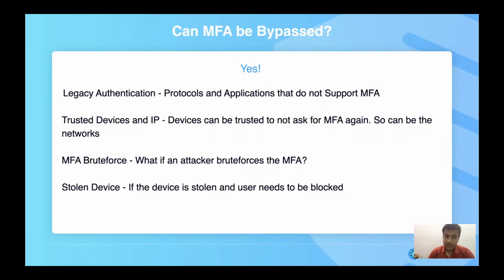The second is trusted devices and IPs. This is a risk, since if we have added trusted devices and IPs in our MFA settings, then if a user logs in from a particular device by completing the MFA, that device won't be asked for MFA for a few days. So is that a right practice, and can it lead to an MFA bypass?